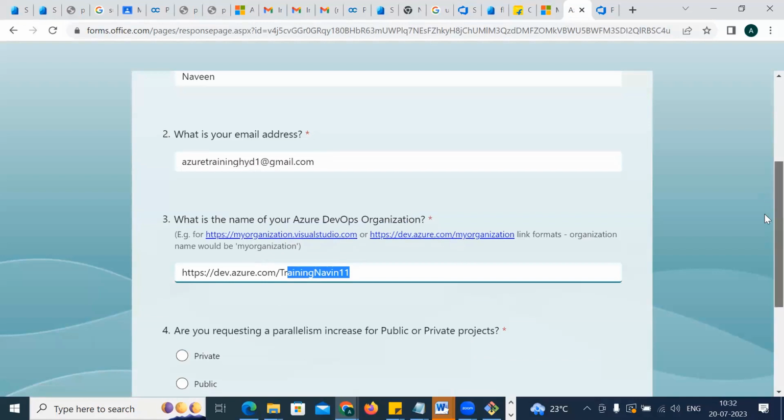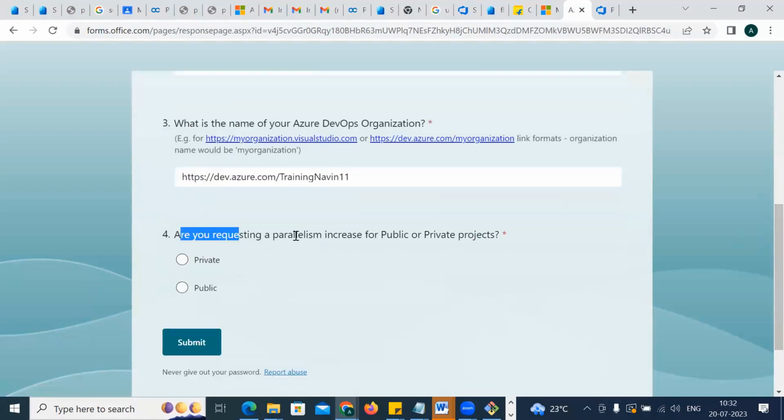Now it asks: are you requesting a parallelism increase for public or private use? You have to go with private. If you go with public, there are multiple things you have to provide. That's why I told you to create a private project. Do you remember that? So go with private and click on submit. Once you submit this, you'll get approved in 2-3 days. If you don't do it, your pipeline will fail.